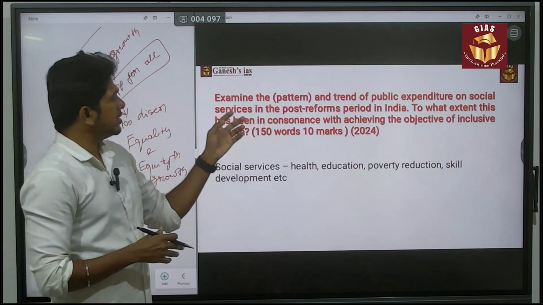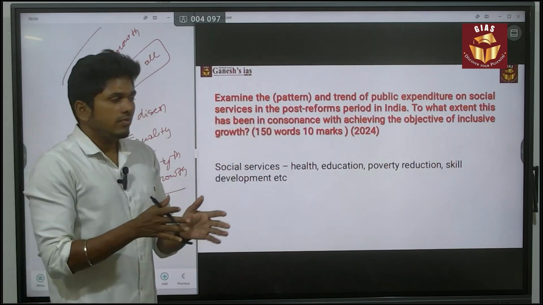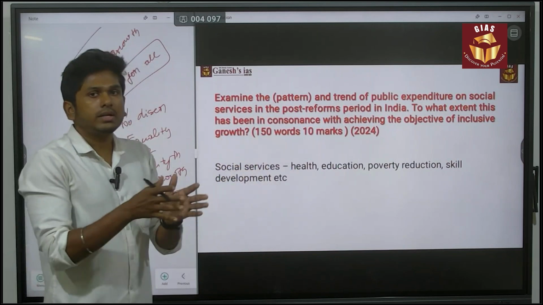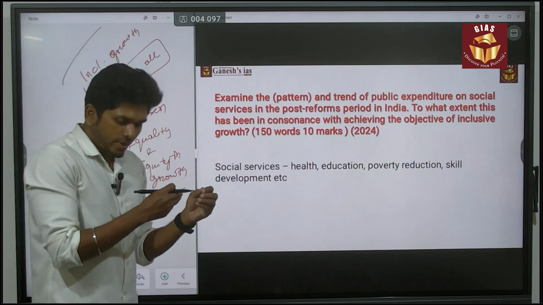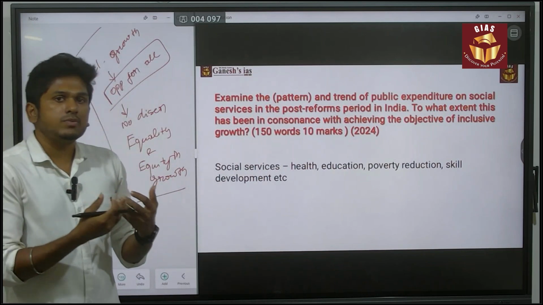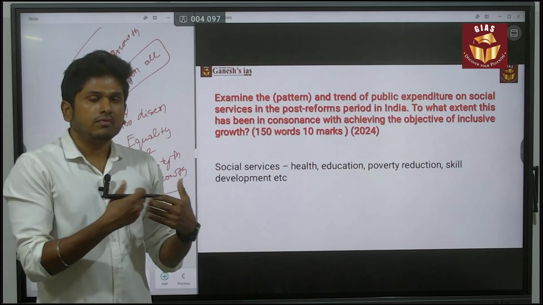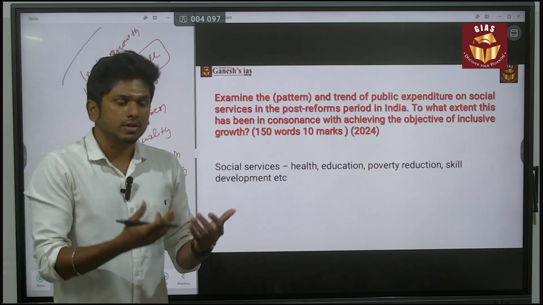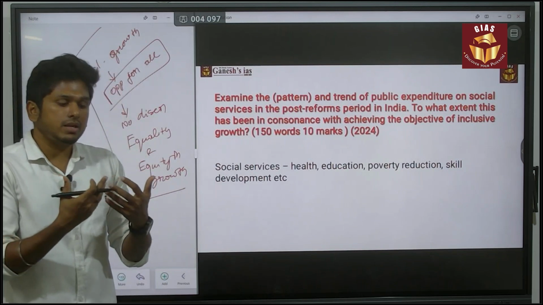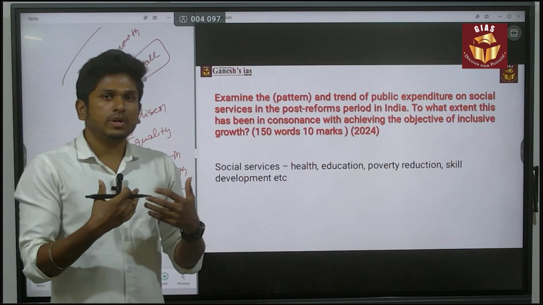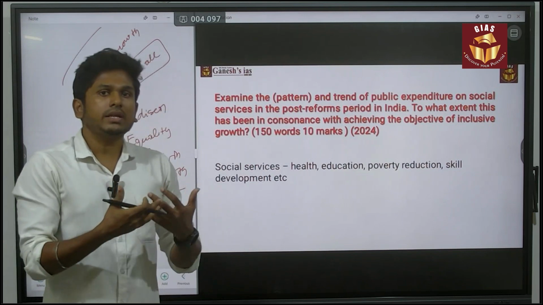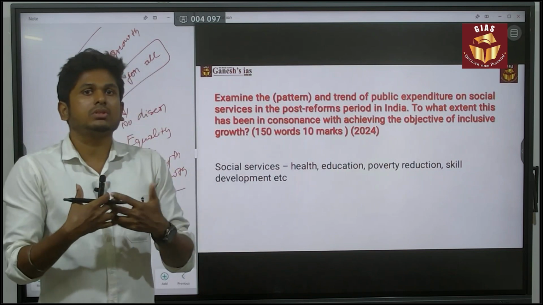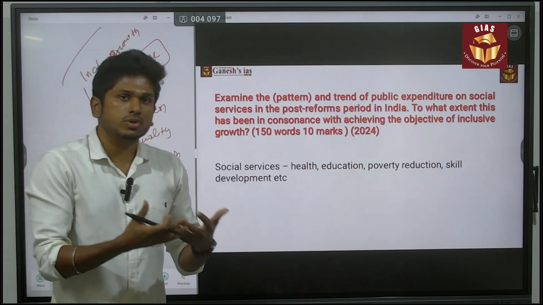So you have to say whether, after this LPG era, it is in consonance with inclusive growth or not, or to what extent it did. For example, they gave many schemes related to poverty reduction, but whether it gave any fruitful outcome or not, in that way you have to give the answer. Or else they provided many schemes related to education and health. To what extent did it create equality and equity, and also inclusive growth in society? In that way you have to give the answer.